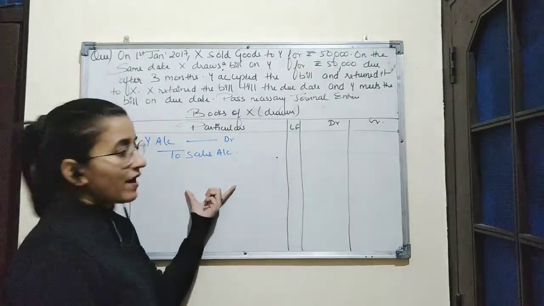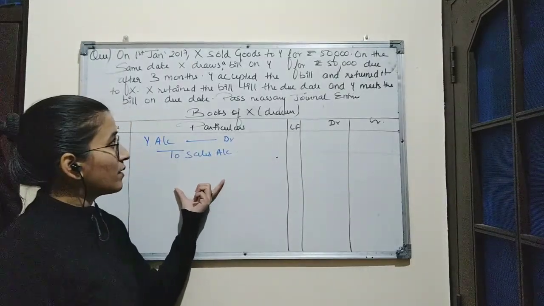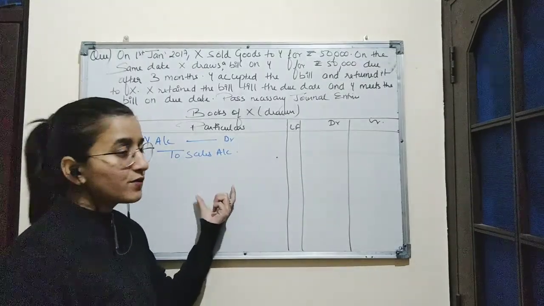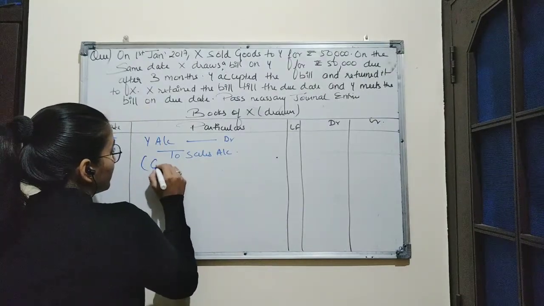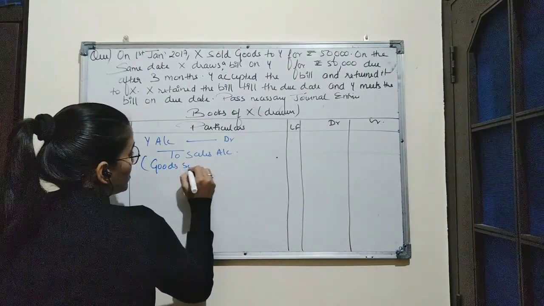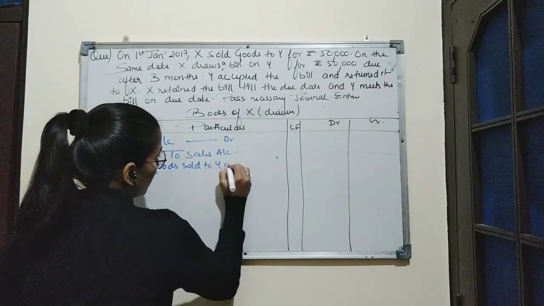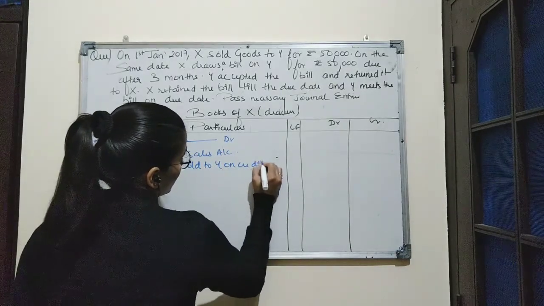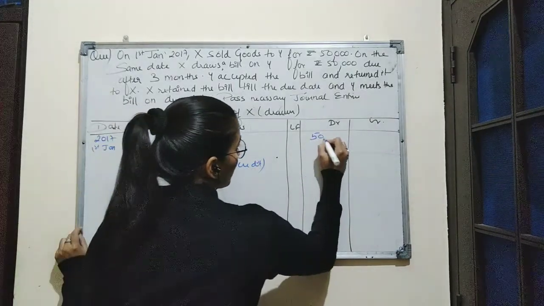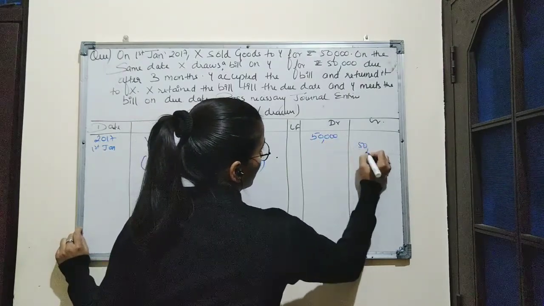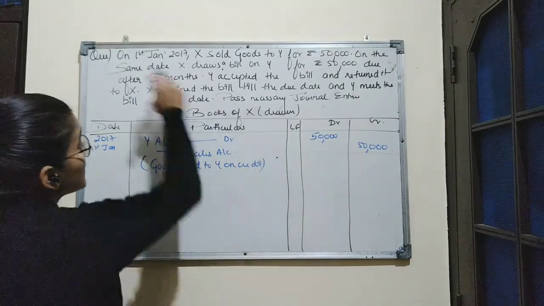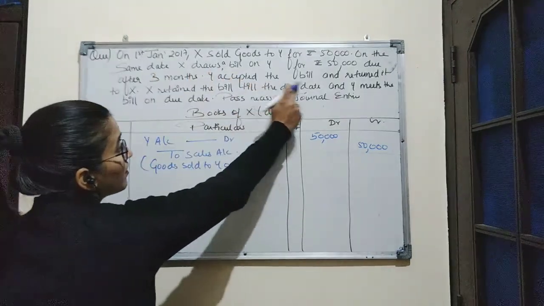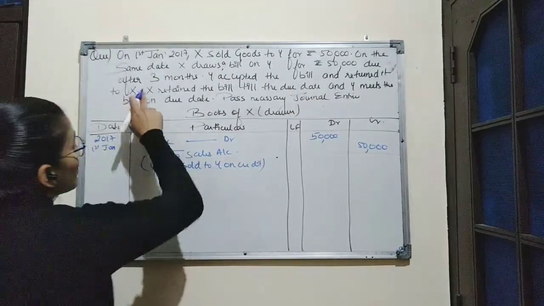In the books of X, we will record Y account debit to sales account as goods have been sold to Y. Narration will be goods sold to Y on credit. Amount is 50,000 and 50,000.